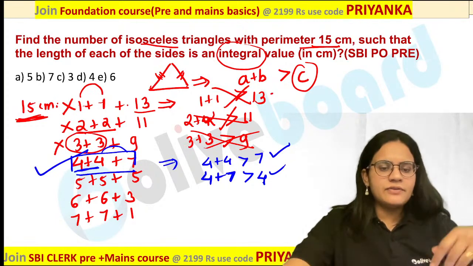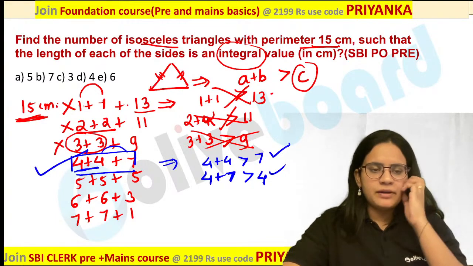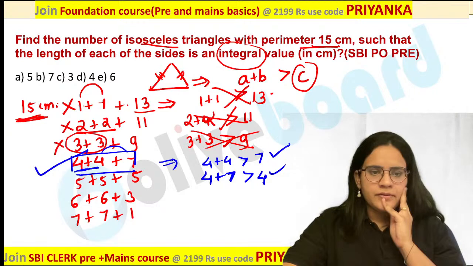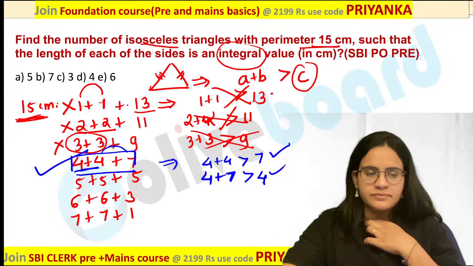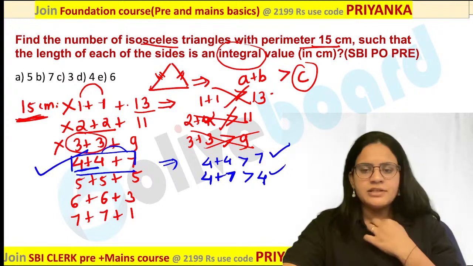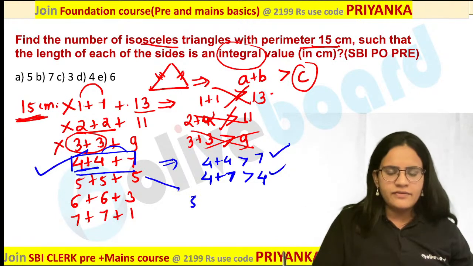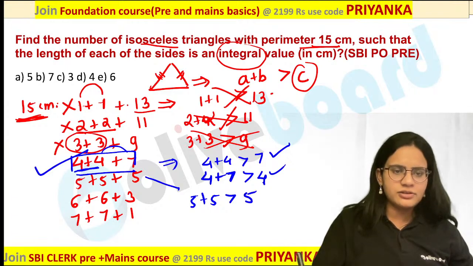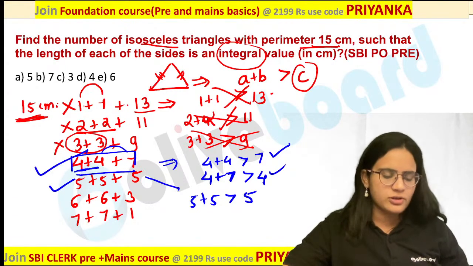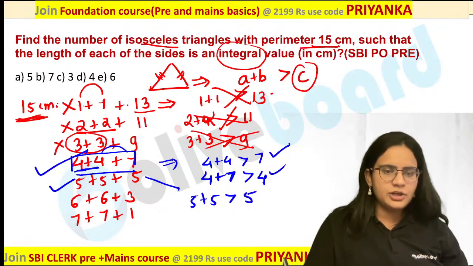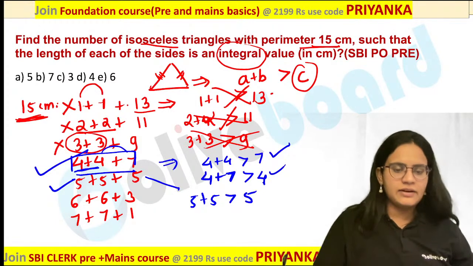Can you tell me about 5, 5, 5, whether it is possible or not possible? The 5, 5, 5 combination is also possible, right? If you take the values, 5 plus 5 is definitely more than the third side. So this 5, 5, 5 combination is also possible. Those who are saying not possible, please check your values. When you add any two sides, 5 plus 5 is 10. It is more than 5.